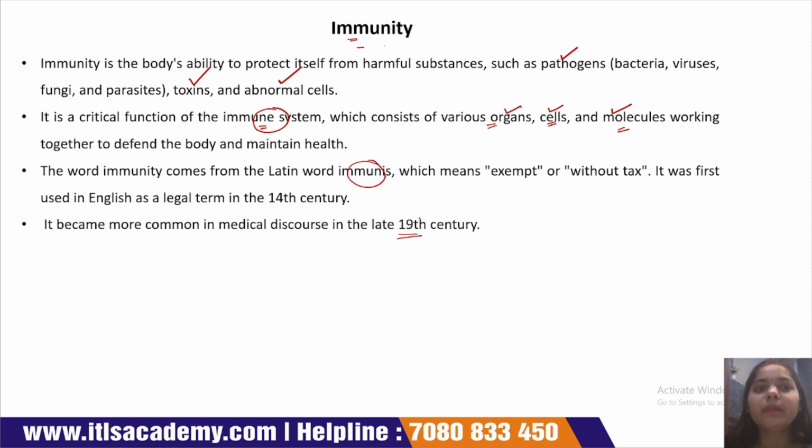What is immunity? Immunity is the capability of our body to protect itself from harmful foreign substances. Okay, and this word comes from the Latin word immunis, which means without tax or exempt.